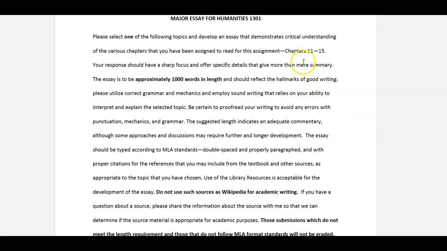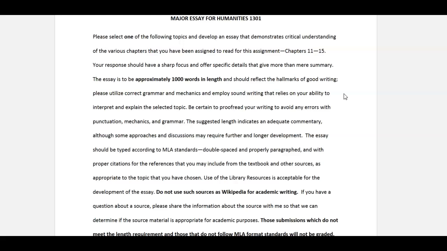The topics do concern information contained within chapters 11 through 15. So you need to have a sharp focus. You need to offer specific details. Go through the chapter in which the topic is discussed. Plus, you'll also want to use other information. I'm going to show you where you need to find that information.